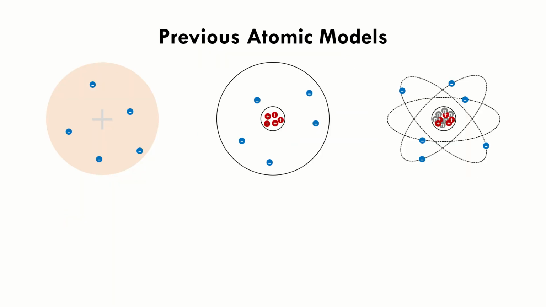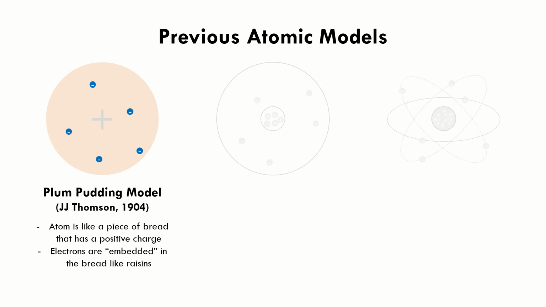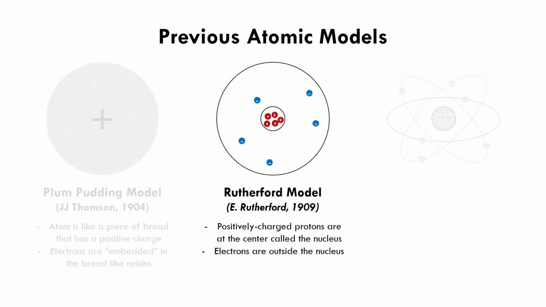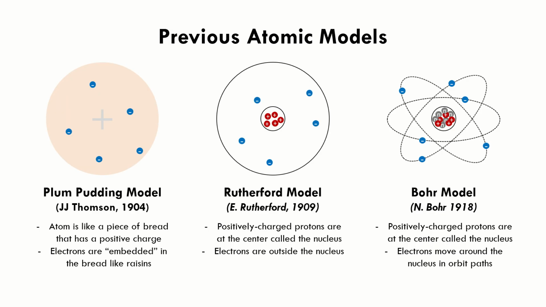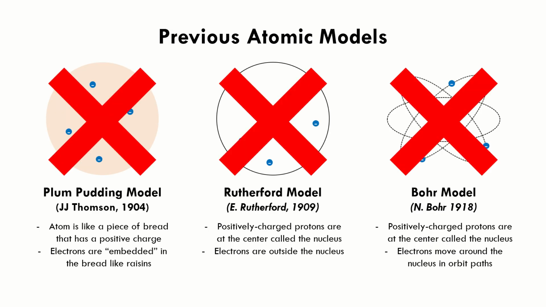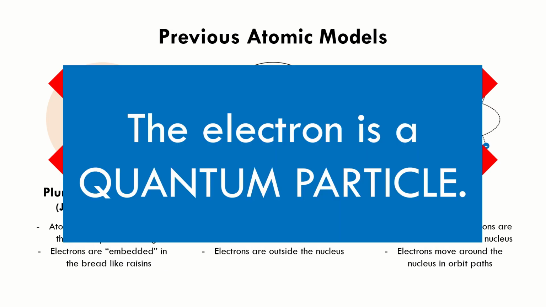Physicists have come up with many theories about the behavior of electrons in atoms. At one point, it was said that they are like raisins embedded in positively charged bread. Then it was discovered that the positive charges in the bread are concentrated only in the middle. And at one point, electrons were believed to orbit around the nucleus in the same way that planets orbit around the sun. But all of these atomic models were found to be inaccurate because physicists back then haven't considered the fact that electrons are quantum particles.